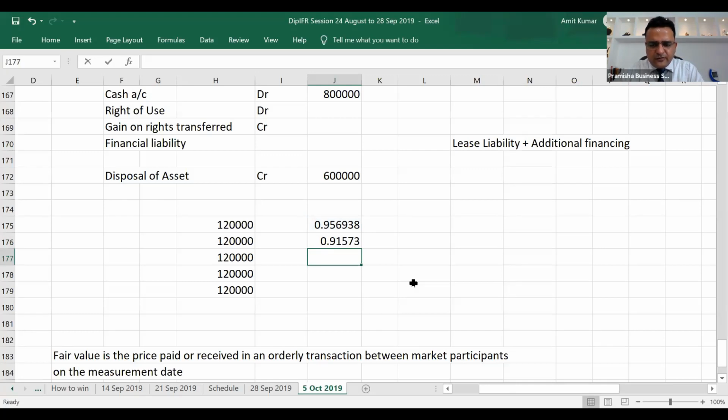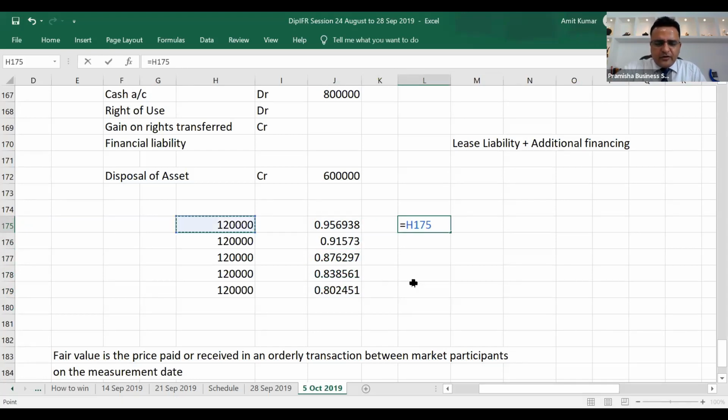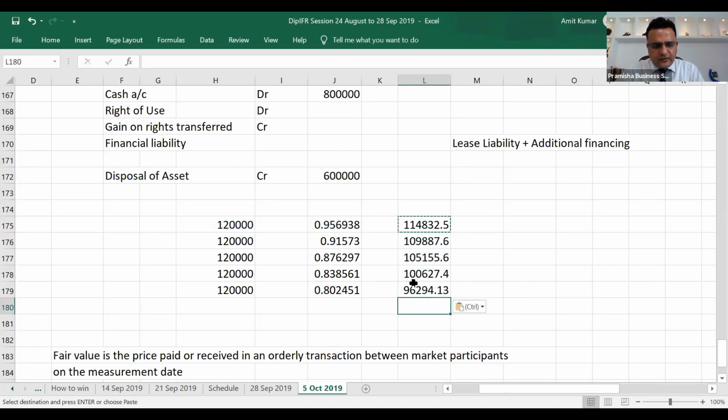1.045, 1.045. If I calculate in today's terms, the repayment we will be making over a period of time will be equivalent to 526,797.